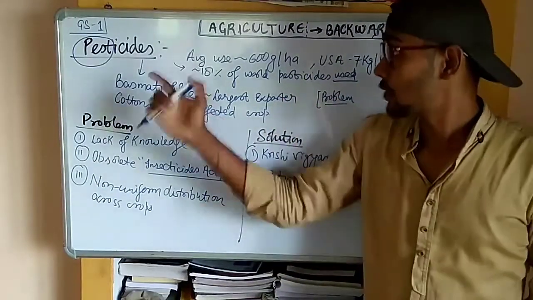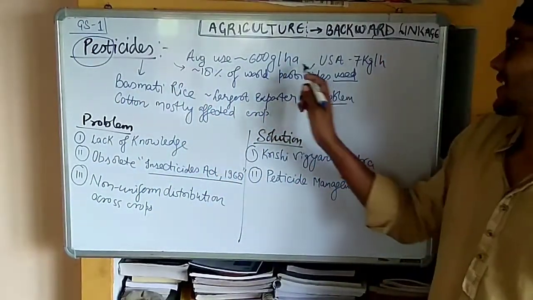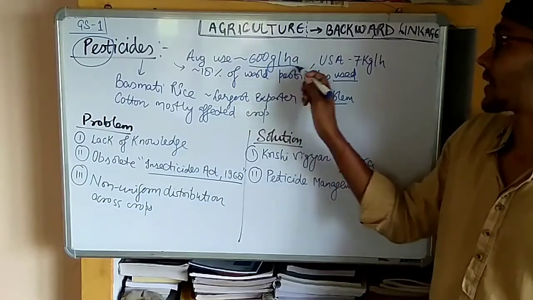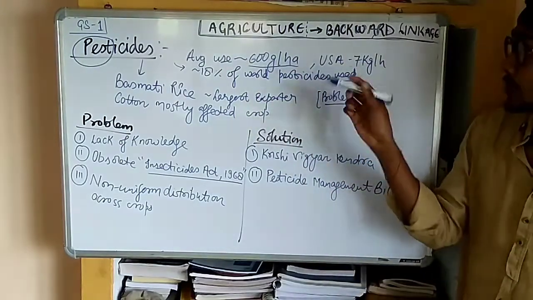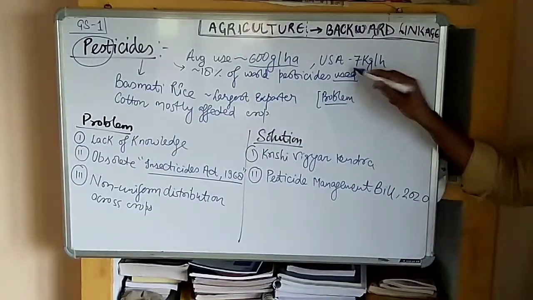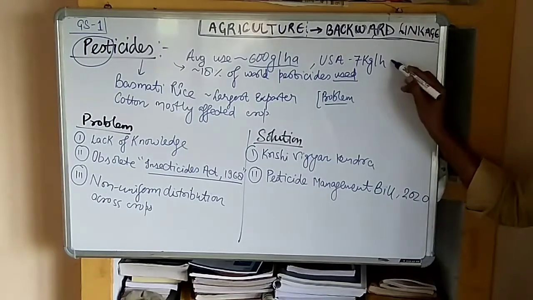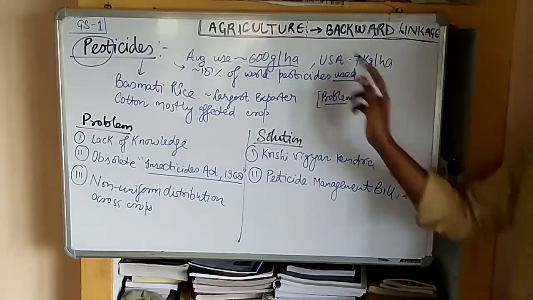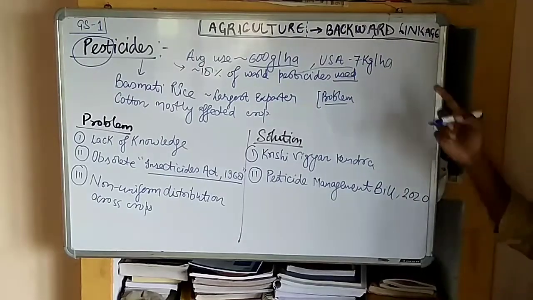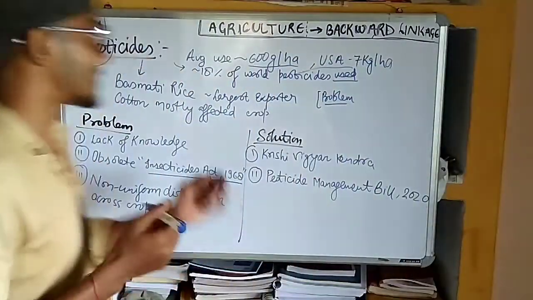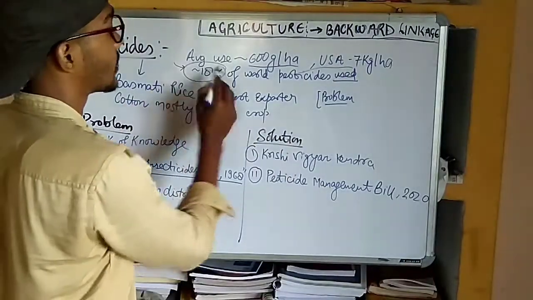of pesticide is very less, that is 600 gram per hectare. If you compare it to the USA, it uses 7 kg per hectare. So we are very low compared to the USA. But there is an irony. The irony is that we use 18% of the world's pesticides.